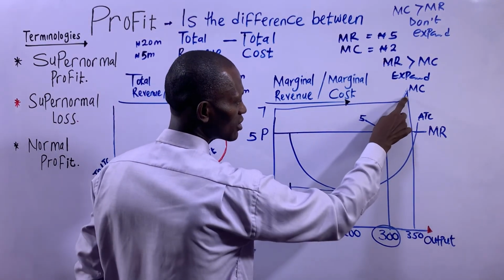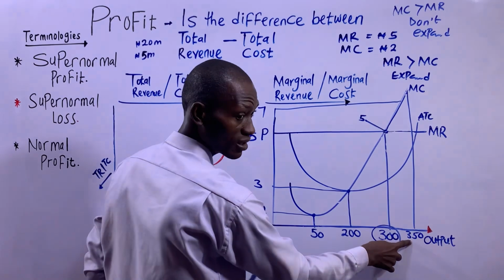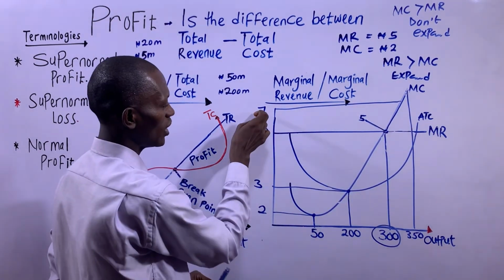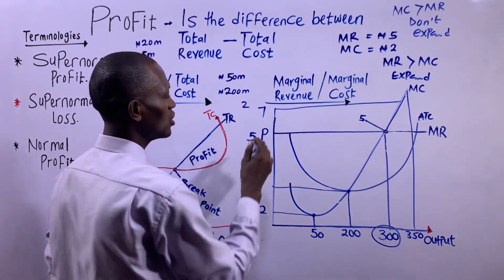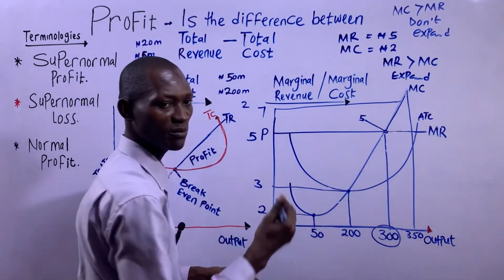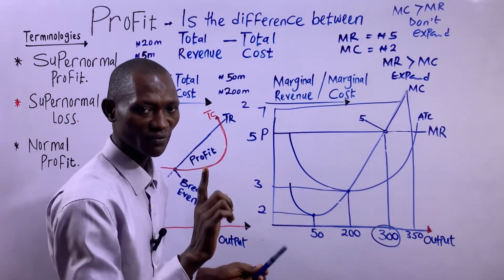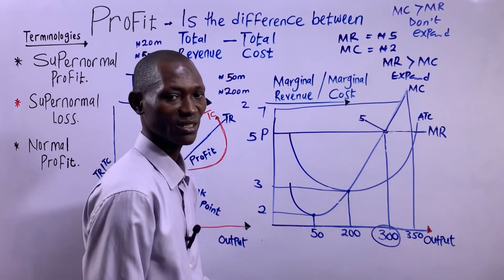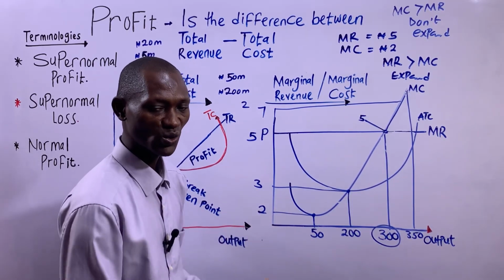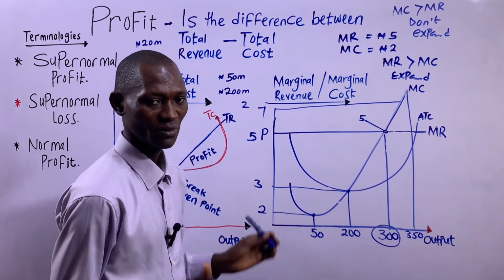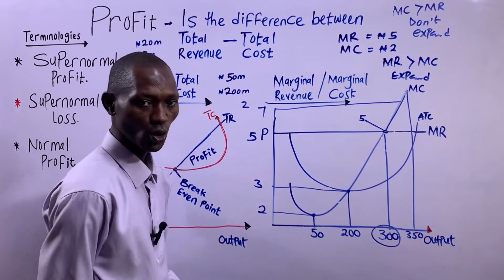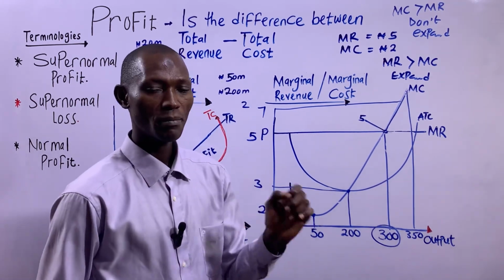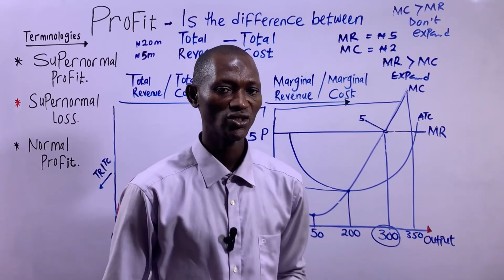So if a firm decides to produce at this output, which is 350, where MC is 7 naira and MR is 5 naira, MC is greater than MR by 2 naira. At this output, where MC is greater than MR, the firm is not advised to expand, because if the firm produces this output, the profit of that firm will reduce, and it will increase the loss of that firm. That's basically what it means. So the rule says the profit maximizing output of a firm is where marginal cost equals marginal revenue.